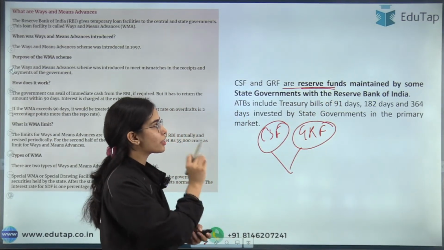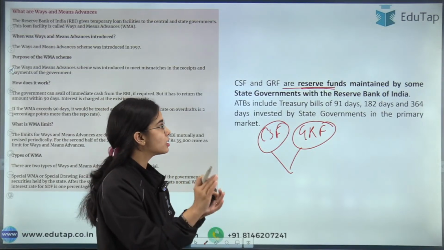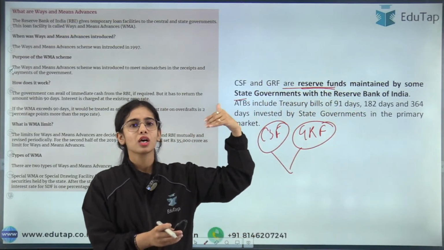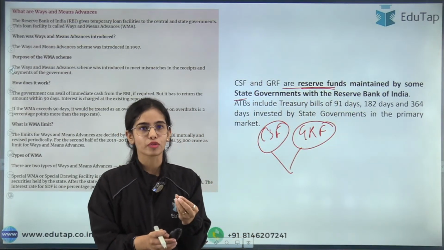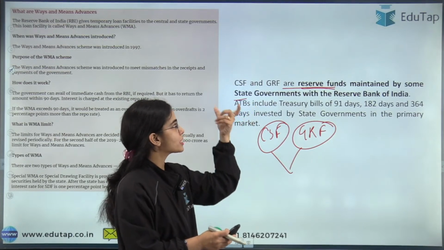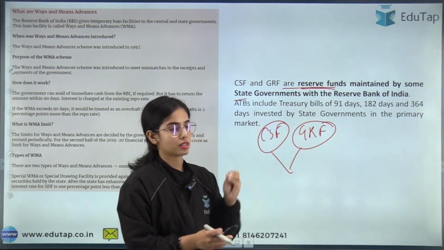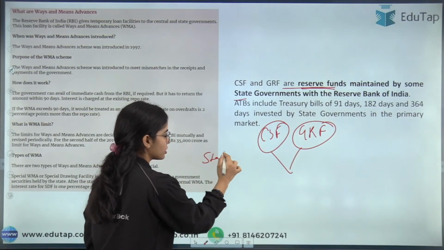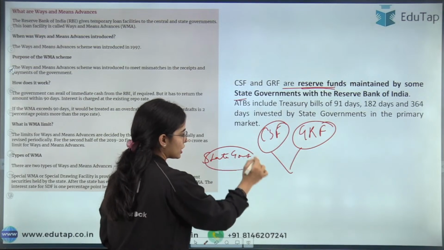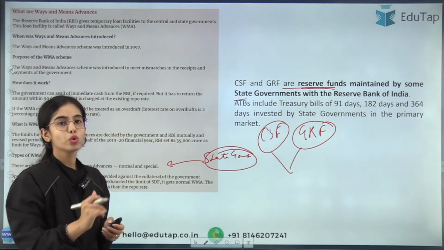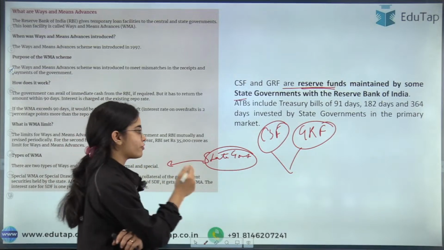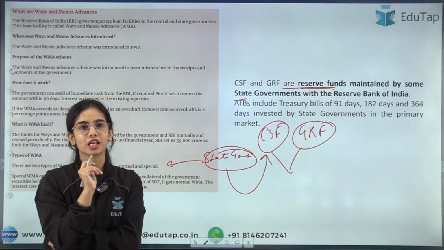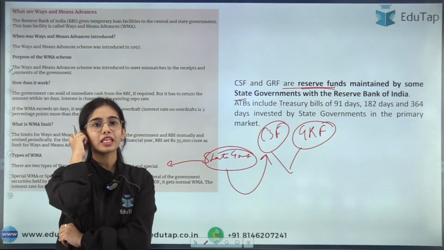So CSF and GRF are reserve funds that are maintained by some state governments with the Reserve Bank of India. This is on a voluntary basis, there is no mandatory requirement that you have to do so. Some of the state governments are maintaining CSF or GRF with the Reserve Bank of India. Now if the state governments require a loan, they can go to the Reserve Bank of India and say, okay, we have invested in the CSF and GRF, we have some funds in the CSF and GRF, you can keep that as collateral and you can give me some loan.